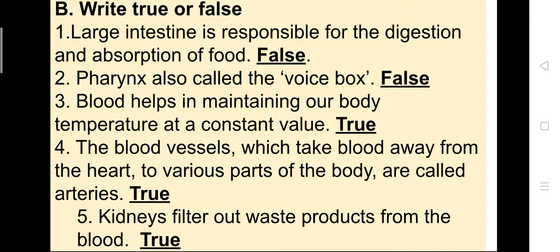That is false. Second, pharynx, also called the voice box. Pharynx is called the voice box? So no, it is wrong. Larynx is called the voice box, so it is also false.